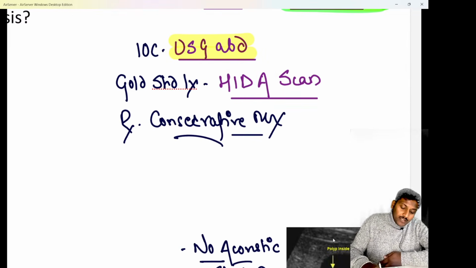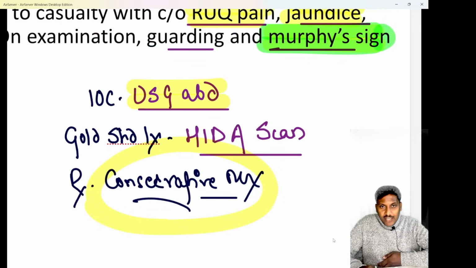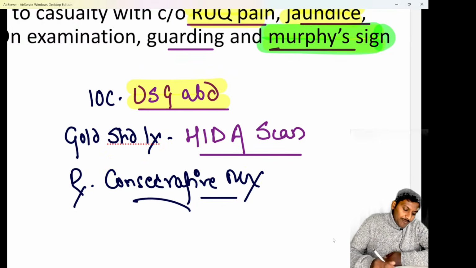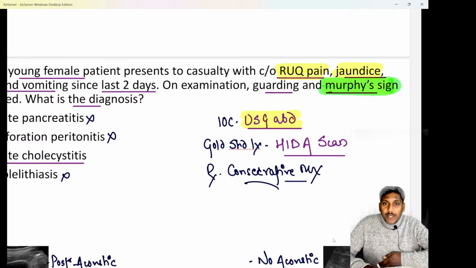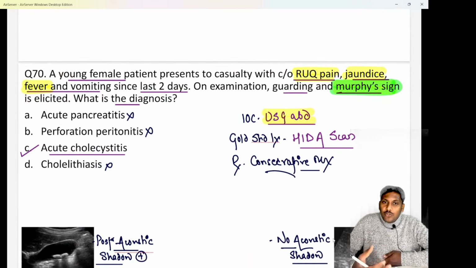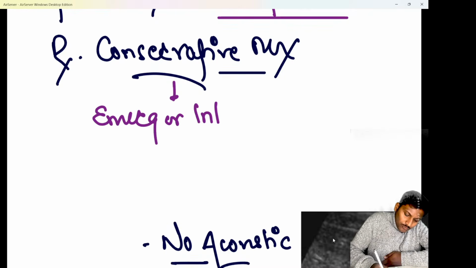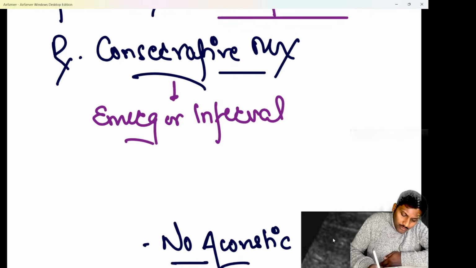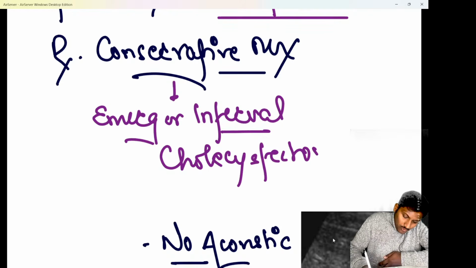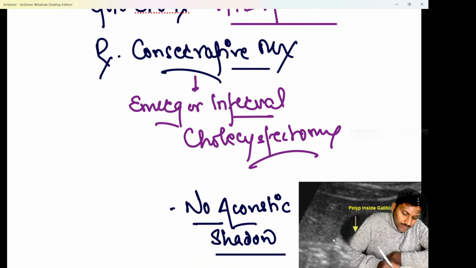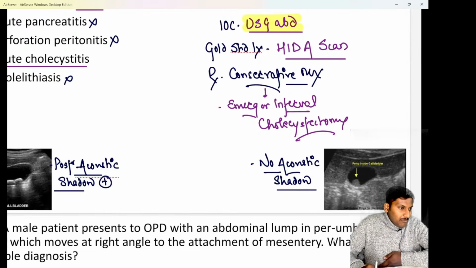And treatment in cases of acute cholecystitis is conservative management: NPO, IV fluids, IV antibiotics, and analgesics. So conservative management is the treatment of choice. Do remember, if the patient came to you early, then you can go for an emergency cholecystectomy. But if the patient came to you late, then you have to go for an interval cholecystectomy, that is, you have to wait for a span of 4 to 6 weeks. So you have to remove the gallbladder, but whether to go for an emergency cholecystectomy or an interval cholecystectomy depends completely on the time of presentation.